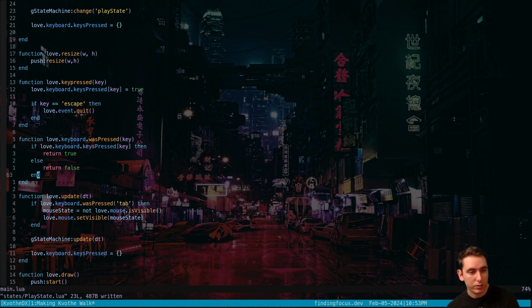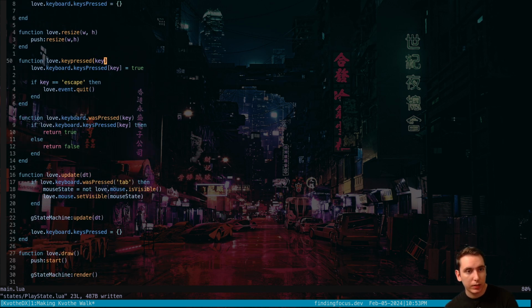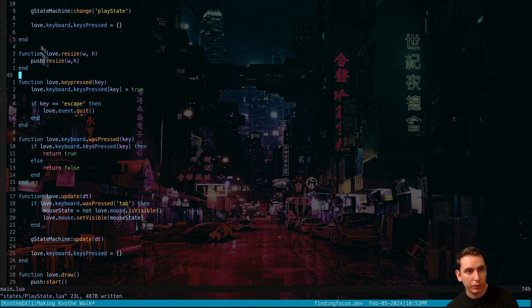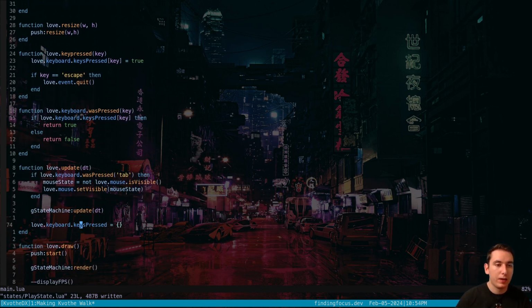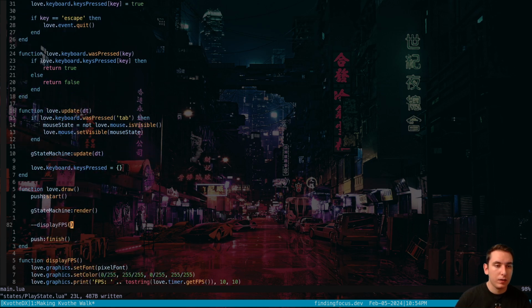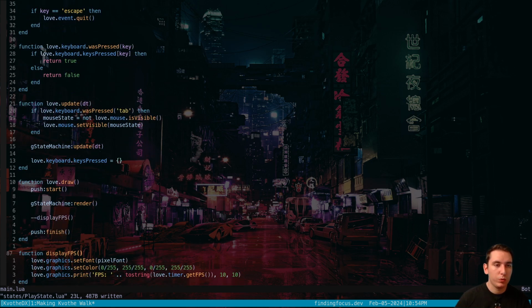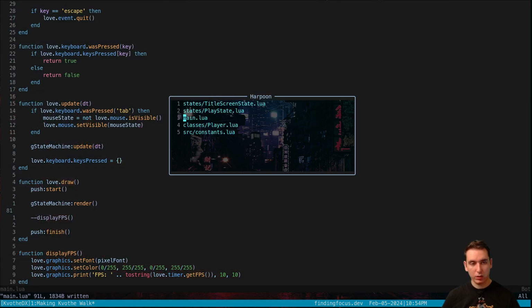We have a couple of functions to handle our love keyboard tables to populate our love.keysPressed, so that we know if a key was pressed. And then we're updating our state machine, we're flushing our key presses, we're rendering our state machine, and we've got a display FPS function that we're not using.